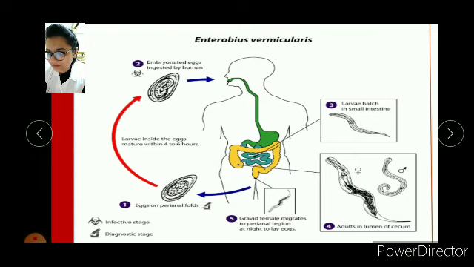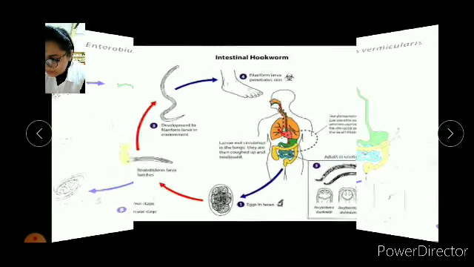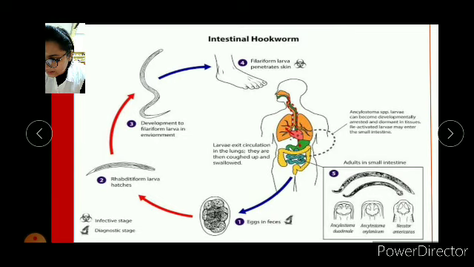So what is the diagnostic stage of this? The diagnostic stage is the eggs on the perianal area. This can be diagnosed by further techniques such as the Scotch tape technique. Then the intestinal hookworm: first of all, the eggs in feces are found, and rhabditiform larvae hatch and develop in the environment.